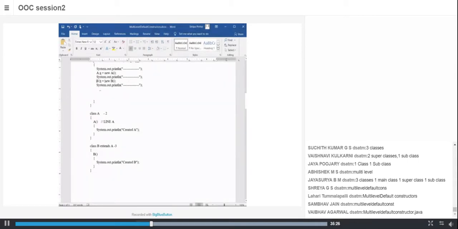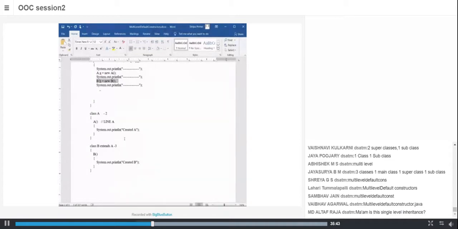Next statement, all of you please observe this statement. All of you are on the same line? What am I creating? I am creating an object of type B. Whenever an object of this class B is created, the constructor gets called.